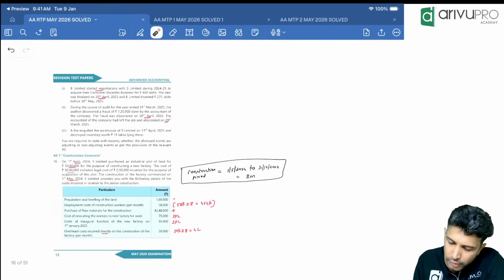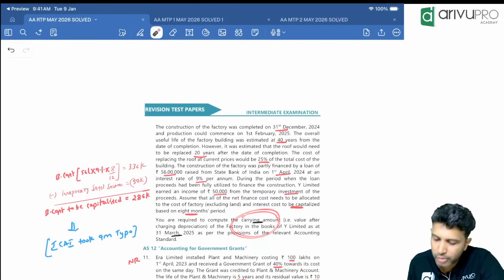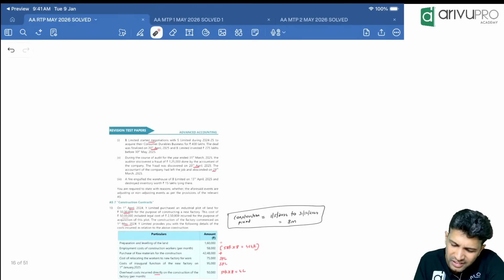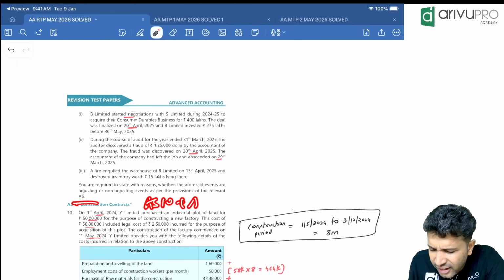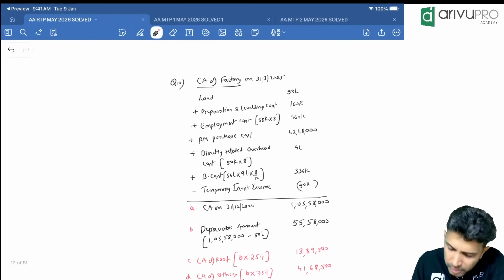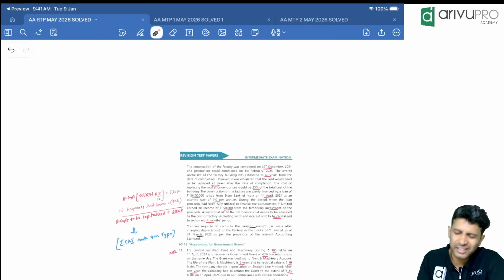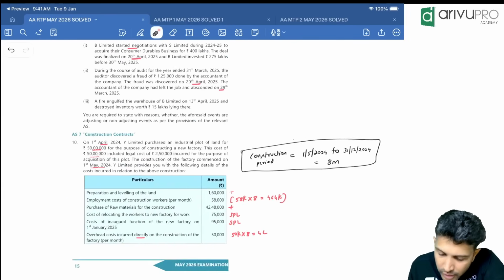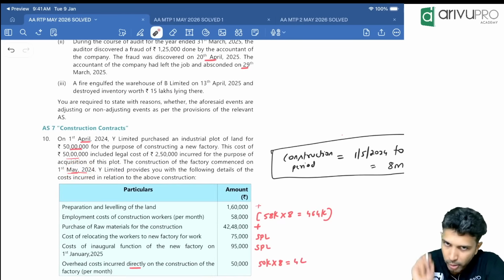If you just check here, people, you need to compute the carrying amount of the factory, basically borrowing. It's an accounting standard 10 and accounting standard 7 question? I don't think so. This is not an AS 7 question. Looks like an AS 10 and AS 16 question because there's some borrowing cost also over here. Okay. So basically, they're testing the concept on DAC, directly attributable costs. Now, you started factory construction only on 1st May. That is important too.